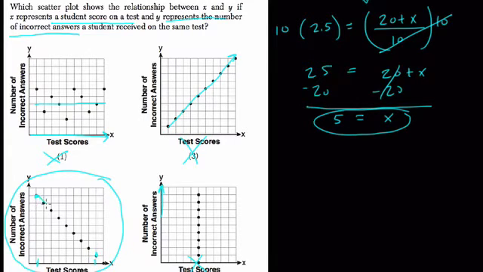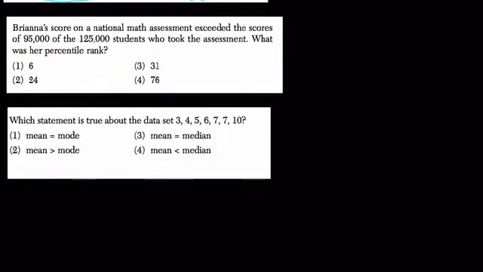And the trend is, this is going down here. That means, yeah, your test scores are going up along the x-axis as your height is going down, as your number of incorrect answers are going down. So that one is the answer.